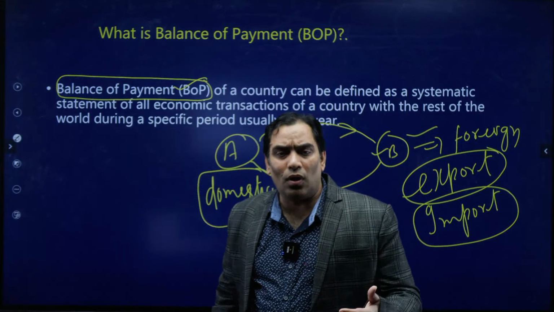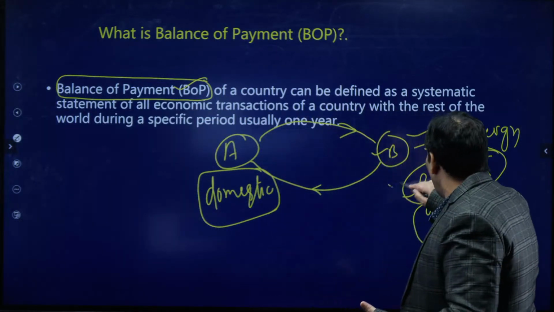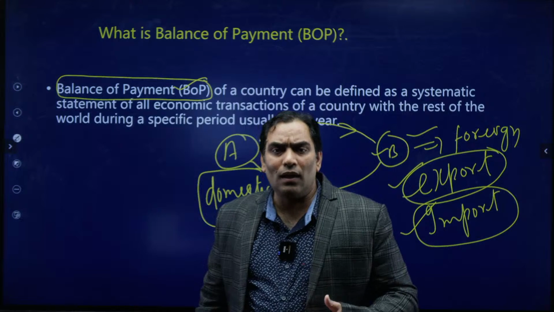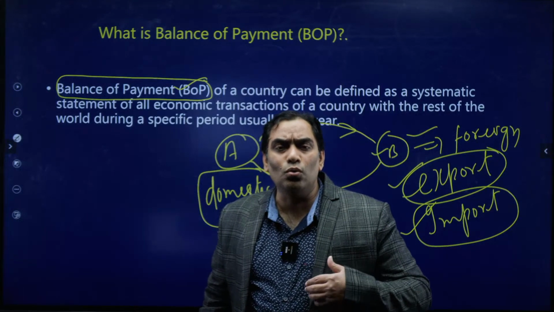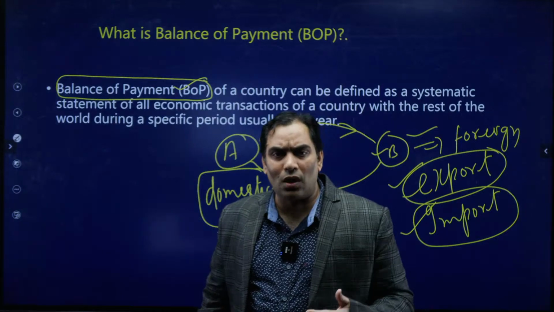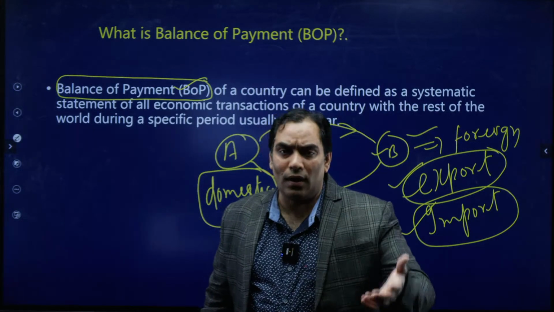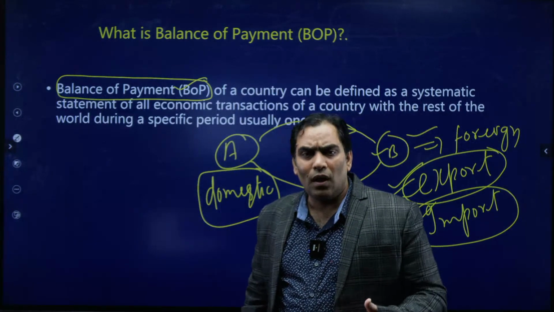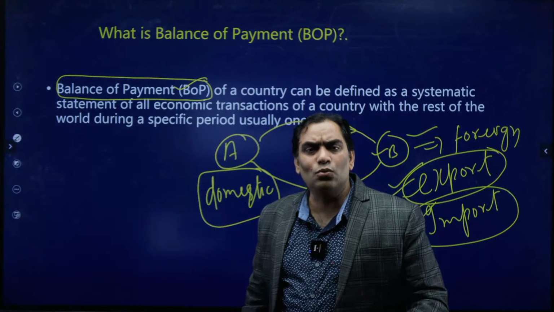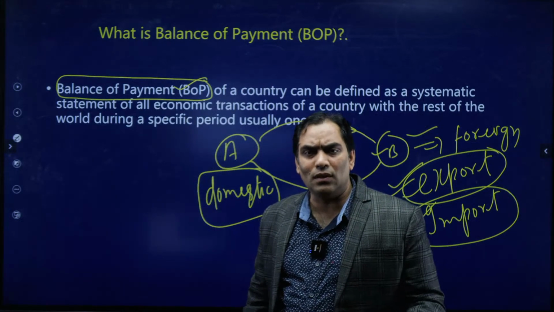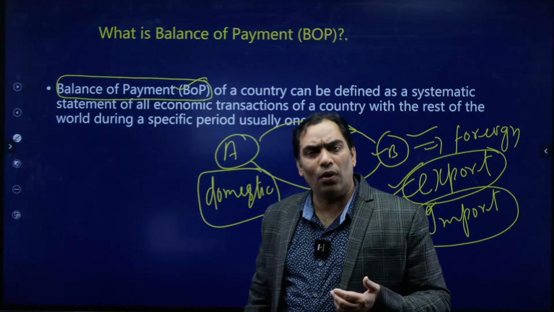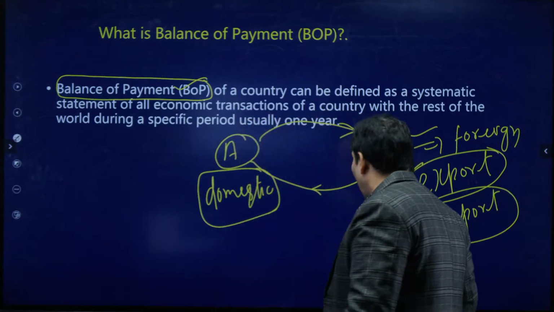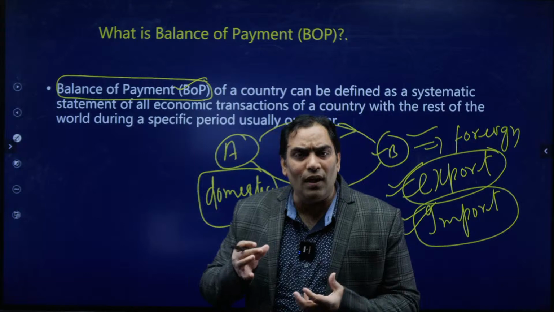We also tried to understand the meaning of export and import. Exports are when a country sells goods or services to a foreign country; that is export for the domestic country. Import is when the domestic country purchases goods and services from a foreign country; that is nothing but import. So this is just the definition of balance of payment.